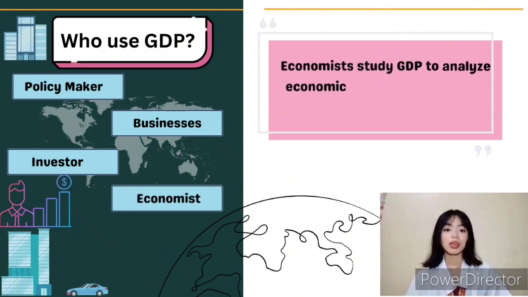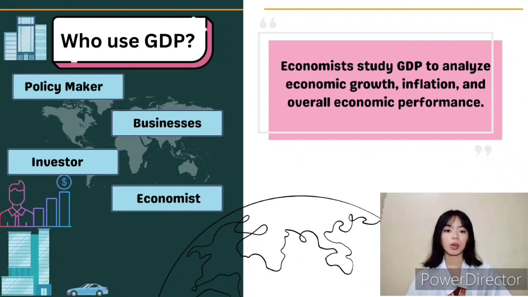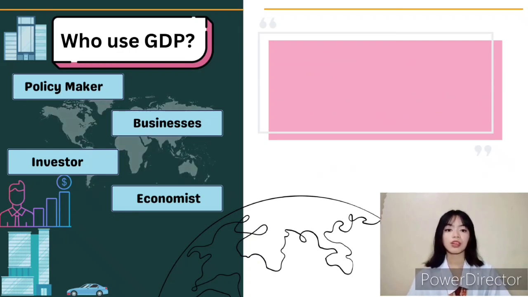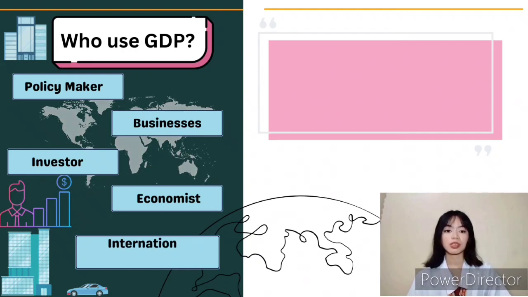Next are the economists. Economists study GDP to analyze economic growth, inflation, and overall economic performance. For example, economists may use GDP to assess whether an economy is in a recession or expansion, helping them understand the current state.